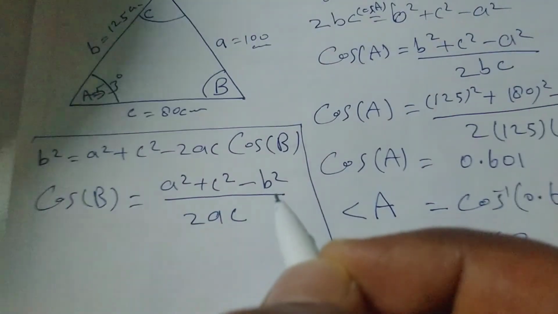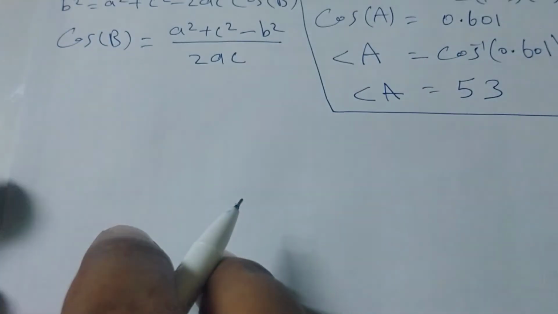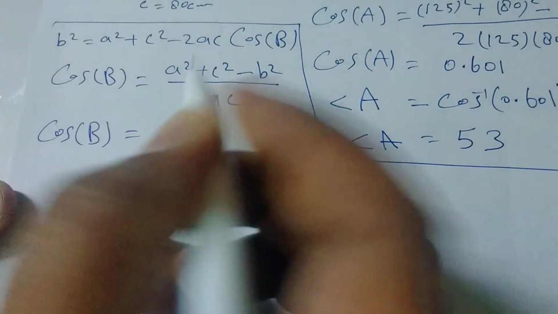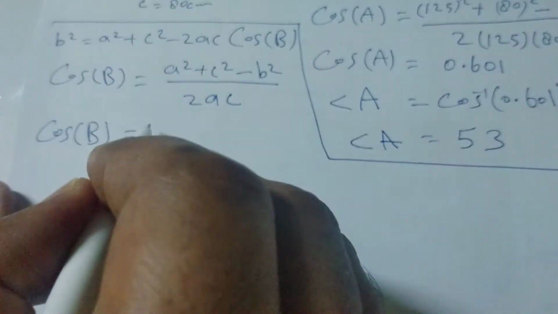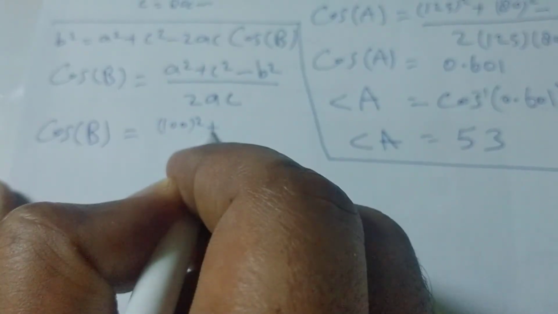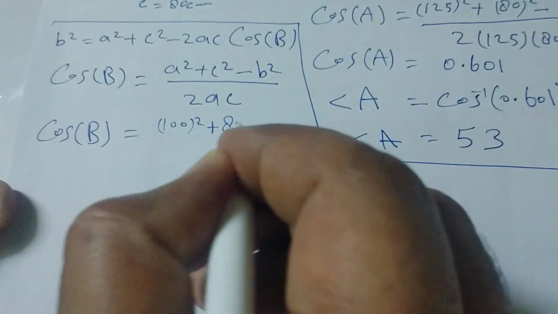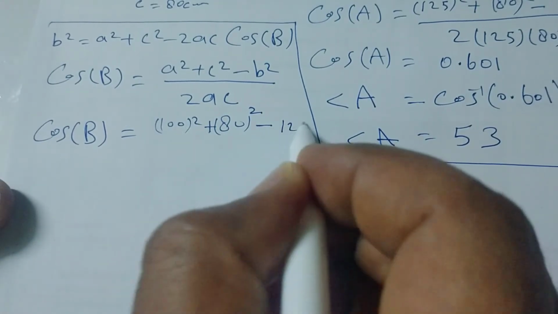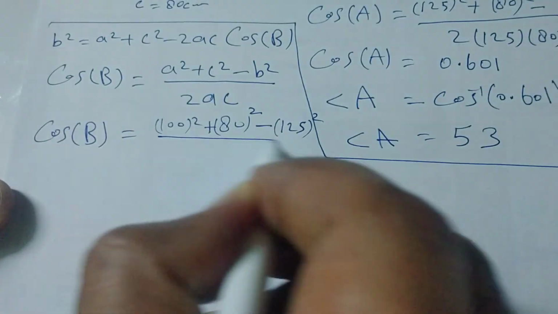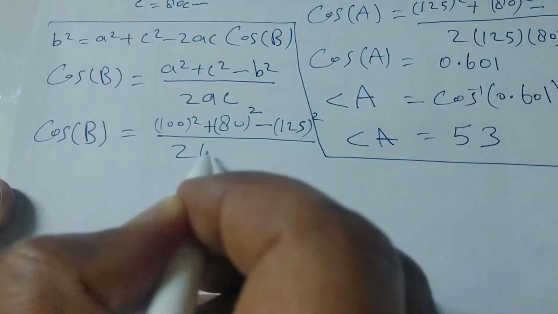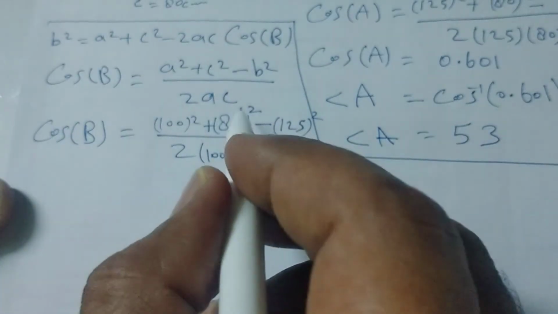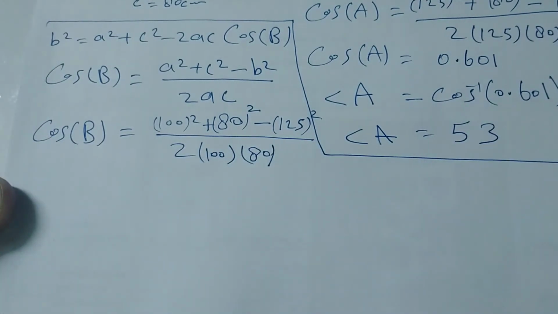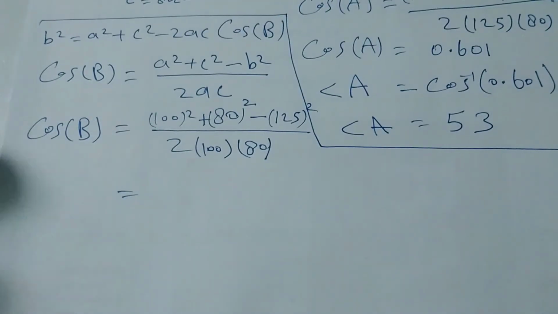Now we will put in the values of A, B and C. Cos B equals 100 square plus 80 square minus 125 square, divided by 2 times 100 times 80. Clear my dear? Now we will calculate using a scientific calculator.